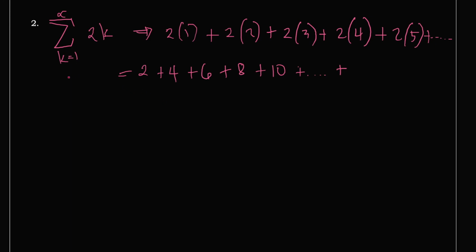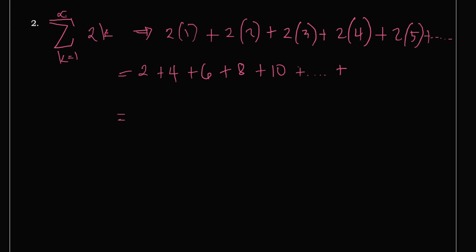So as k goes to infinity, do we approach any number? I will repeat the question. As we allow bigger values for k, let's say 1 million, 1 billion, 1 trillion, do we approach any specific number?